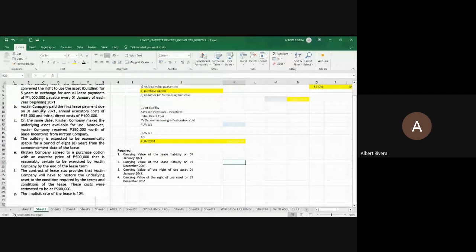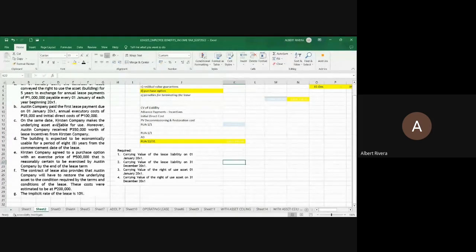Austin Company paid the first lease on January 1. Annual executory cost is 35,000 and the initial direct cost is 100,000. Again, 35,000 executory cost should be treated as expense. And the initial direct cost is a capitalizable cost that is added to the carrying value of your right of use asset.